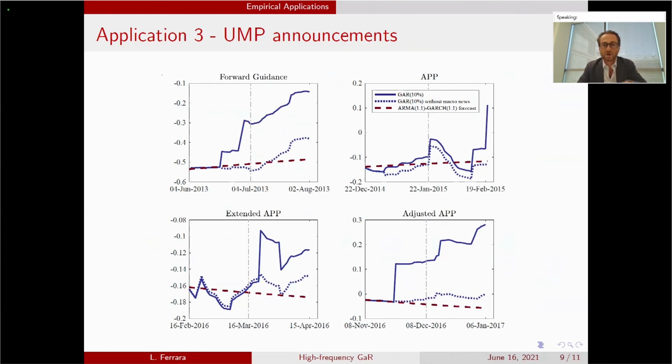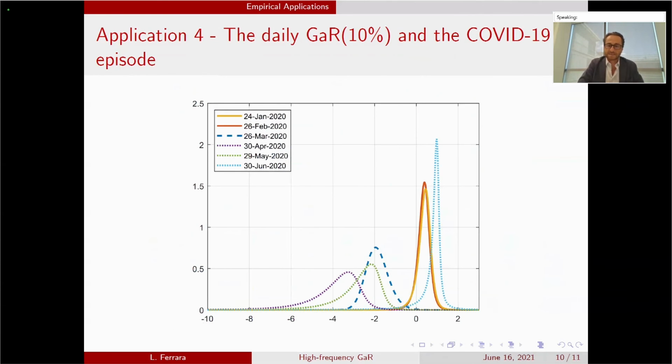Third application, unconventional monetary policy. Each time we have an announcement, we see an increase in the growth at risk, clearly. It means that we have a loosening of financial conditions, meaning an immediate reaction of financial markets. And the last application is the following. This is the usual picture that we have in mind when we think about growth at risk. The blue, orange and red are what we have before the COVID crisis.